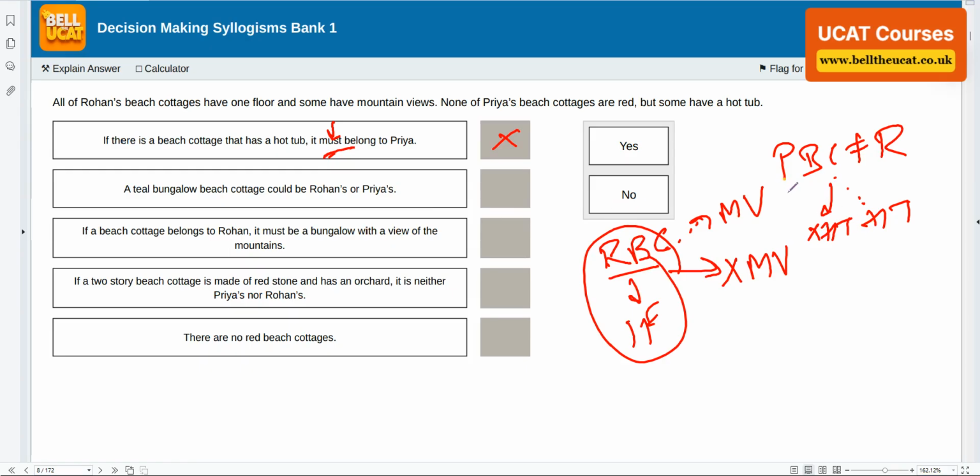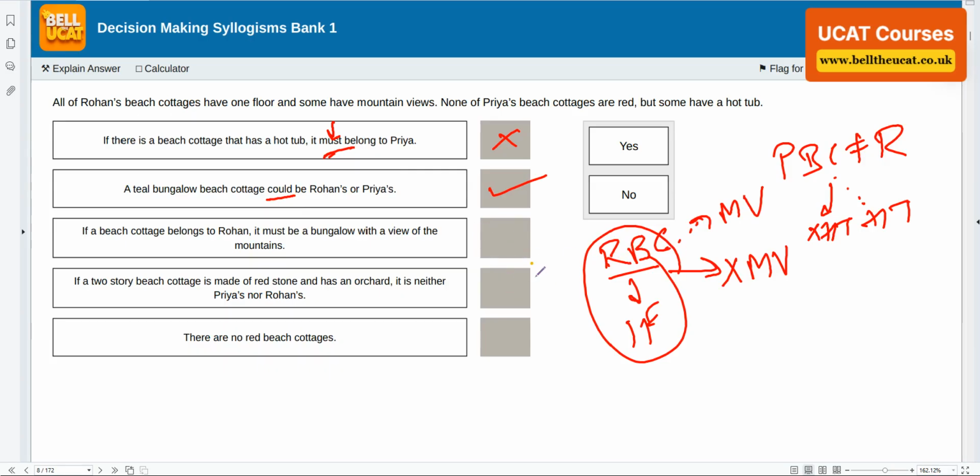On the first ground we said PBC, which is Priya's beach cottage. It could have a hot tub, could not have a hot tub. So there you go. Next, a teal bungalow beach cottage could be Rohan's or Priya's. Oh, 100% yes. As long as it's not red, it could be Priya's. I don't know anything about the color. He says could be. On those grounds we agreed. As long as it's not red, it could be any color. I don't know any preference of color for Rohan.